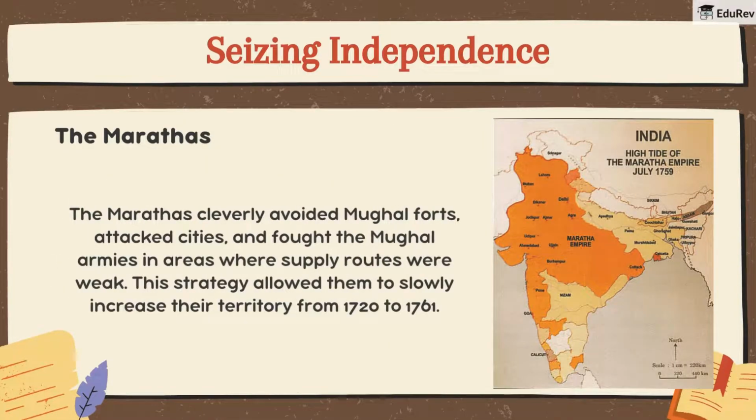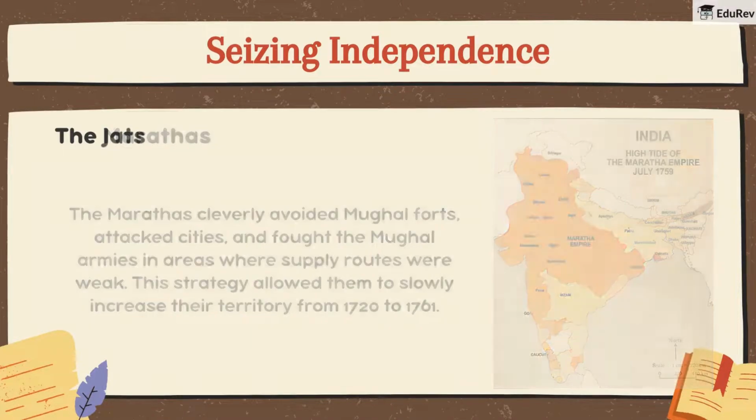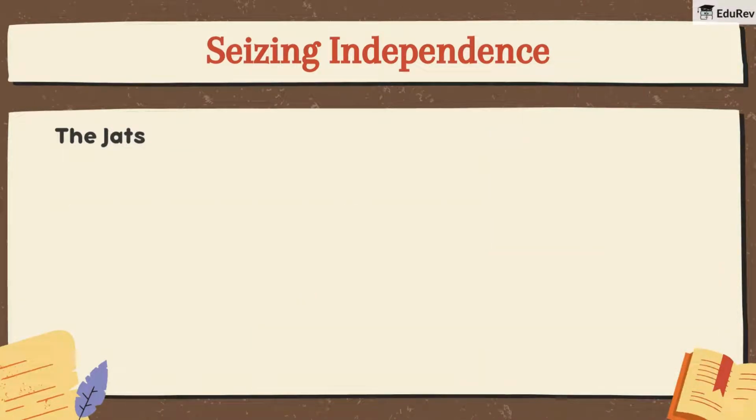The Marathas cleverly avoided Mughal forts, attacked cities, and fought the Mughal armies in areas where supply routes were weak. This strategy allowed them to slowly increase their territory from 1720 to 1761. Last but not least, let's talk about the Jats. These folks showed everyone that they were not to be underestimated. Ready to find out how they did it?